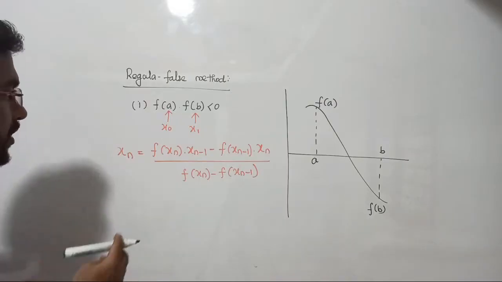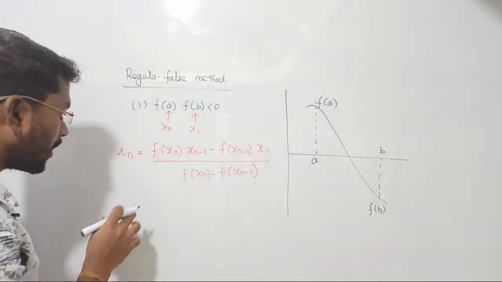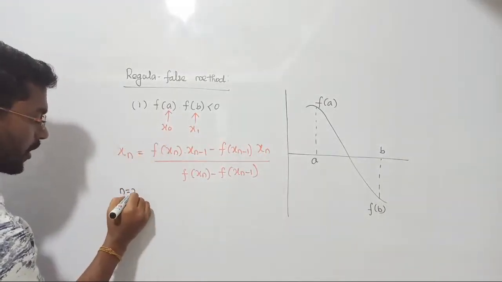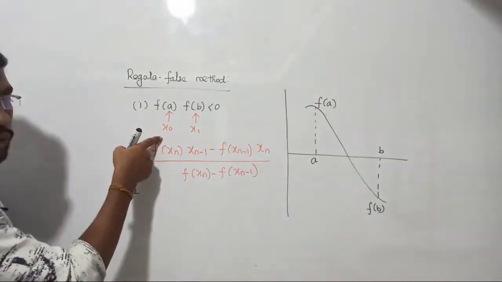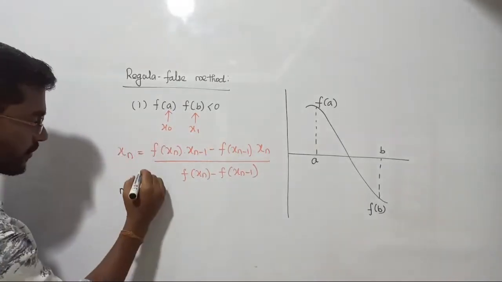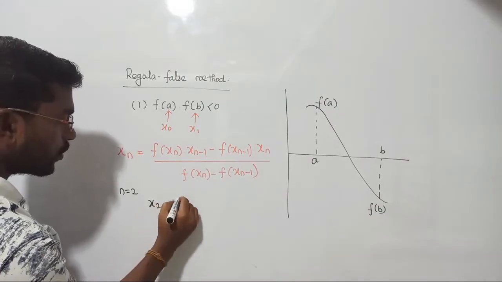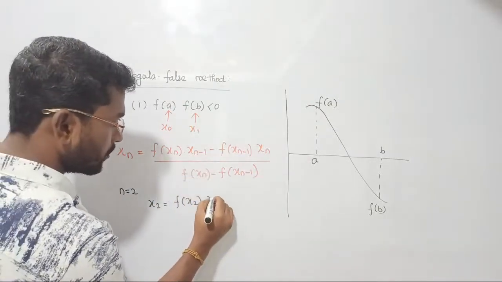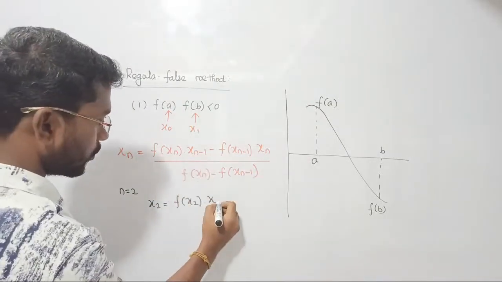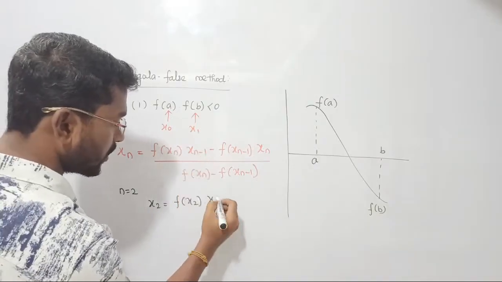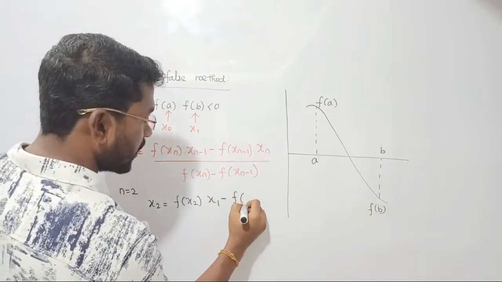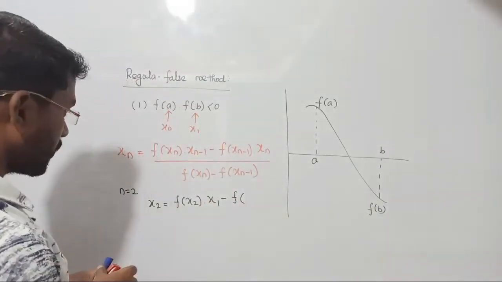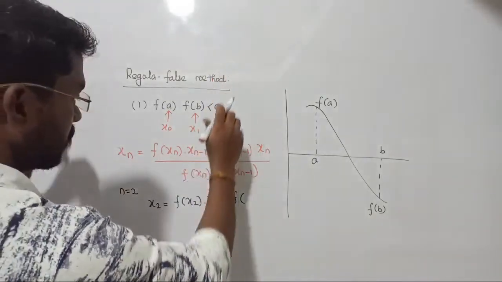See, our initial two roots are 0 and 1. So what do we find next? Directly we are looking for, right? So n equal to 2, I mean we need x2, because x0 and x1 are known. The next root is x2. So if you substitute n equal to 2, you will get the root. x2 is equal to f of x2 dot, here 2 minus 1. So I am just looking at what we need to do, that is f of 2 minus 1. We should consider f of x1 minus, and here it is going to be f of x2 minus x1, right?